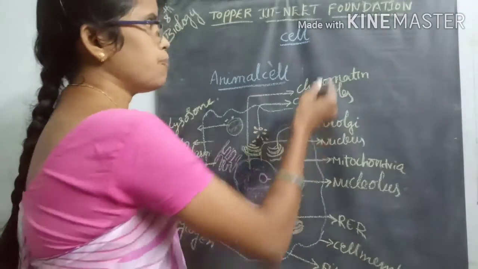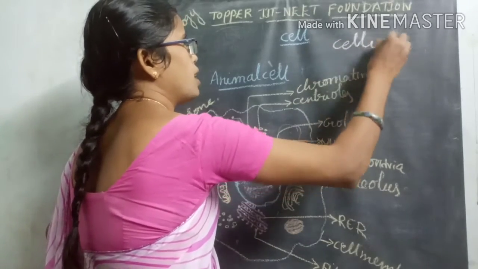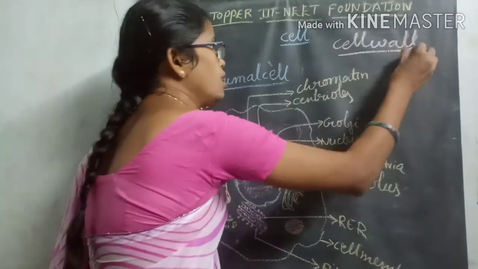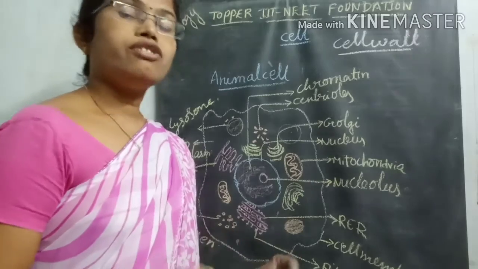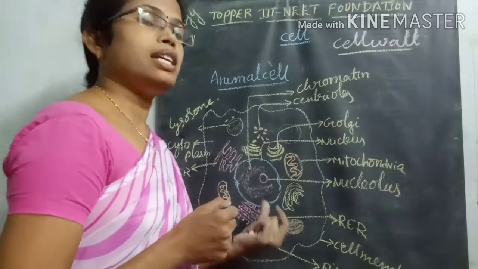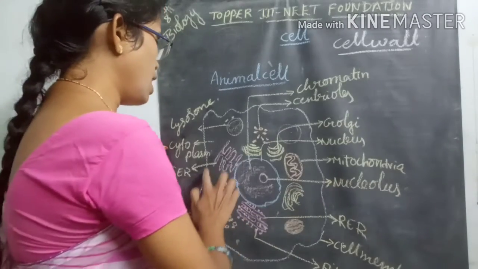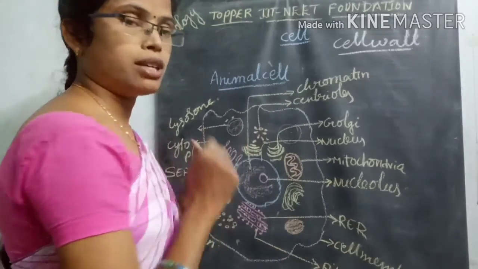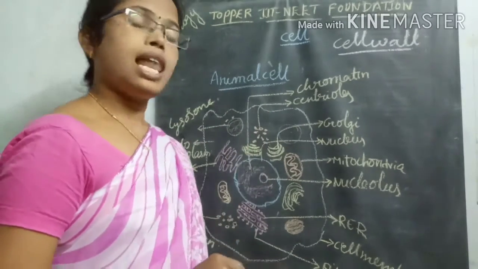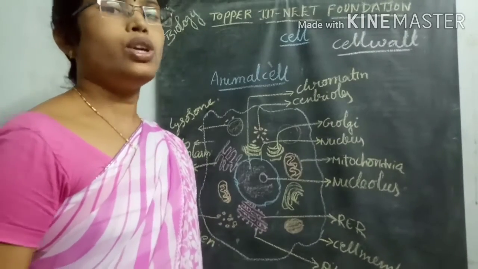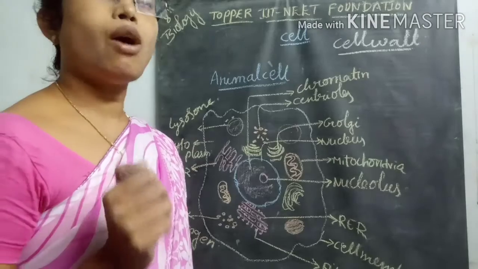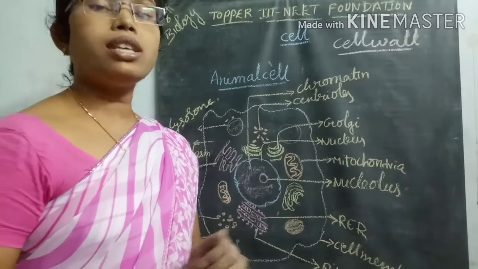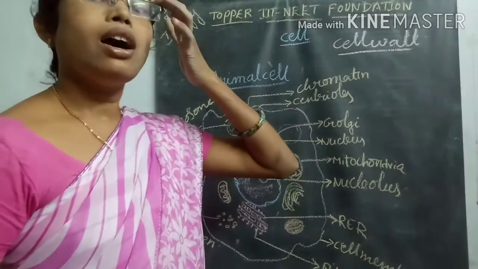What is the first part of the cell, meaning the outermost layer? In the plant it is the cell wall, and the outermost layer in the animal is the plasma membrane. The protective layer surrounding the outside is called the cell membrane or plasma membrane. So in the animal cell, the plasma membrane is the outer layer, and in the plant cell, what is the outer layer? Cell wall. Because in the animal cell, the cell wall is absent.